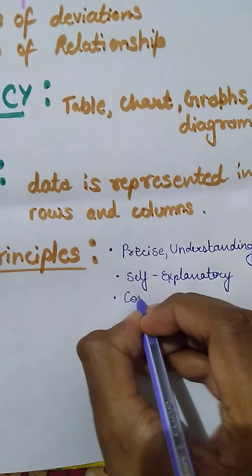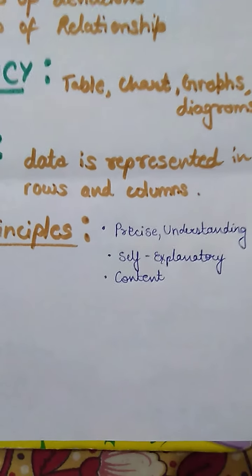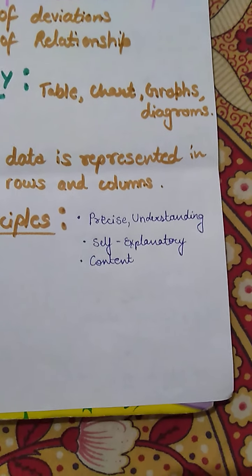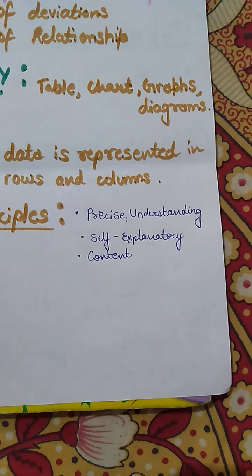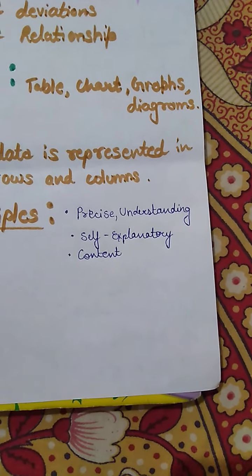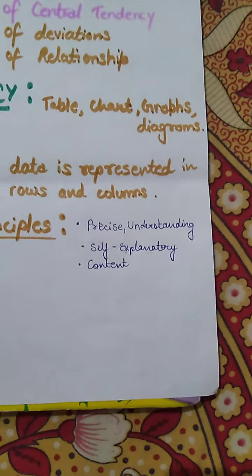So next, the content. The content of the table should be clear and it should be arranged in a logical manner. The logical manner could be, you can arrange the data in a table in alphabetical form, or you can arrange it in whatever form which is suitable to you. But you have to arrange the data or the content in a logical form.